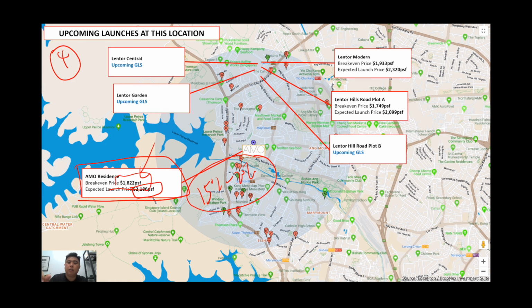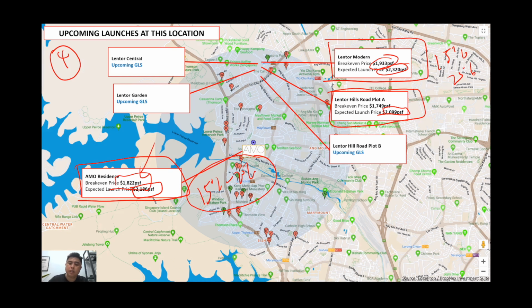But upcoming, there will be Lentor Modern launching, I think probably around the 3rd or 4th quarter of this year. The land price is higher at 1933, which means that they have to actually sell at 2320 PSF to get a similar 15 to 20% profit margin. The next one coming out will be Lentor Hill, similarly above 2000 PSF.